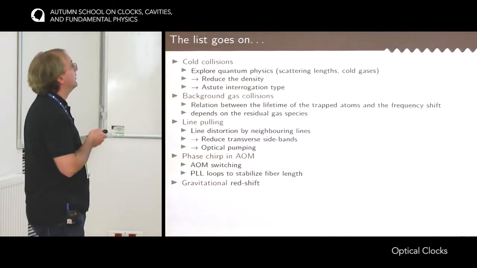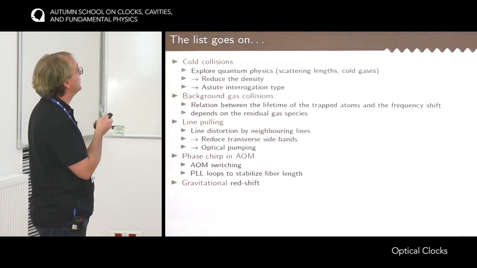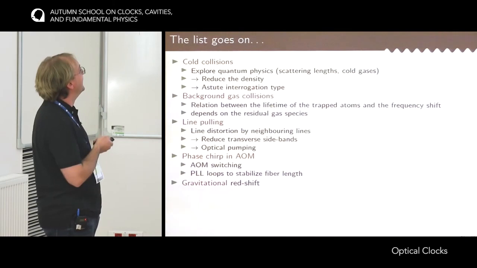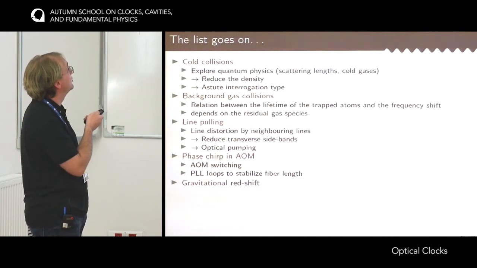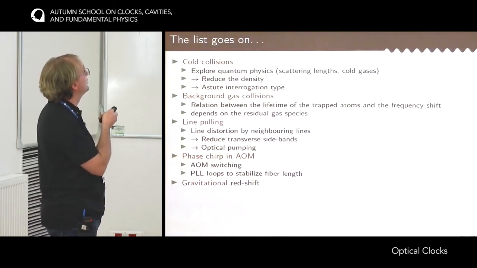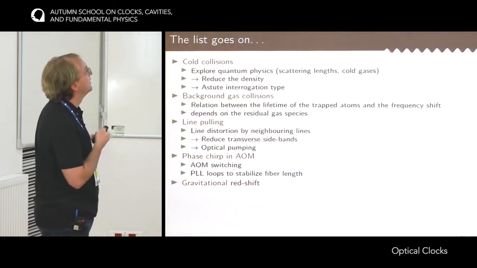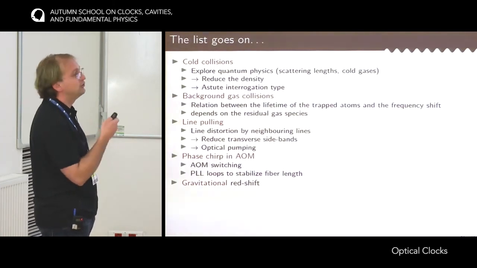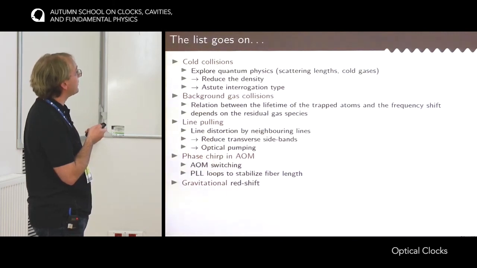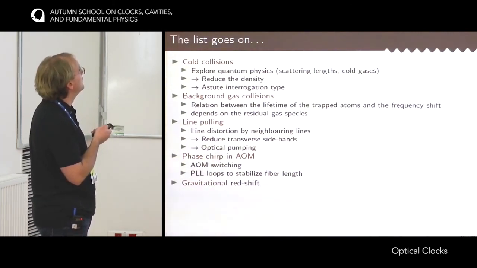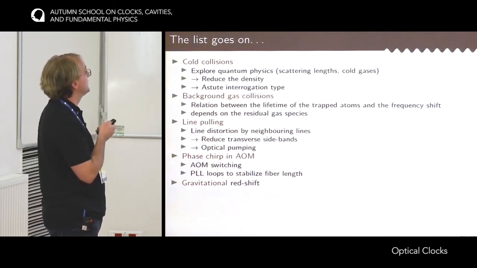Okay, so I could go on for quite a long time, but probably you're a bit annoyed, and anyway it was late when I prepared that yesterday evening, so I stopped there. But there is a long list of very interesting effects that you could consider. So the most interesting probably is cold collisions. So it's the fact that for some lattice geometry you can have several atoms at the same site of the lattice, and these atoms would start to interact and produce some frequency shift. So the way around that, of course, is to reduce the density, but also to try this hyper-Ramsey stuff. It can also have an impact on the cold collisions.